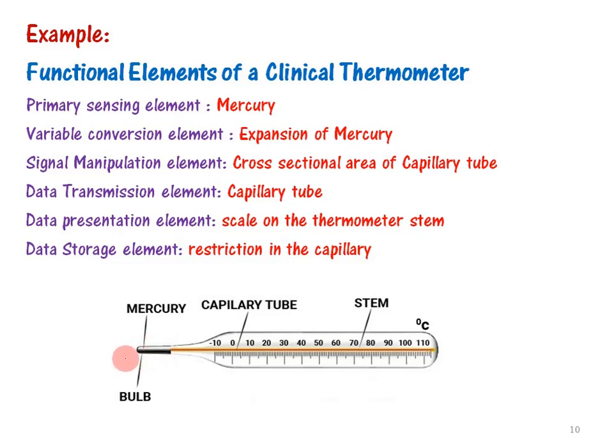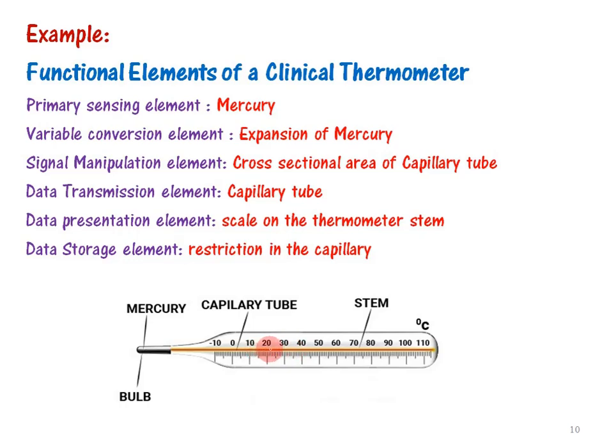When you dip this glass tube in water or liquid at some temperature, the mercury inside the glass tube responds to the temperature. That response is in the form of expansion of the mercury, and it fills the capillary tube. This orange color you see here is the capillary tube.